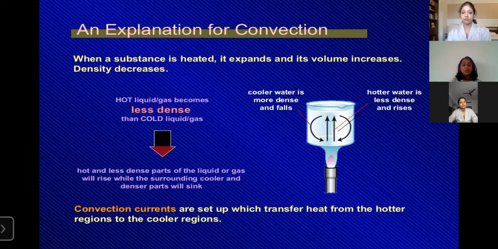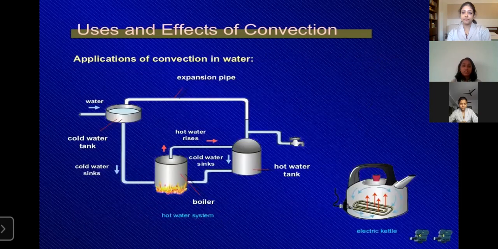Hot and less dense parts of the liquid or gas will rise while the surrounding cooler and denser particles will sink. You can observe this phenomenon while we are drinking cold drinks like lemonade. This is the convection current: hot air will go up and cold air will come down because of the density difference. Convection currents are set up which transfer heat from hotter regions to cooler regions.